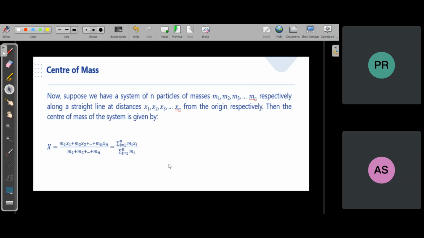This is obviously with respect to the origin, because any coordinate of anything is always from the origin. Origin means the frame of reference, your choice, anywhere.